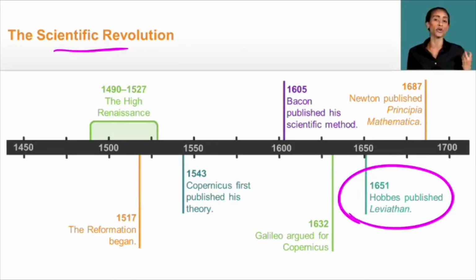Thomas Hobbes is one of the early Enlightenment thinkers that's really changing the way people look at government and politics and the way people interact with that institution. So the scientific revolution is part of a larger landscape of revolution in the way people think, the way people look at the world and their place in it.